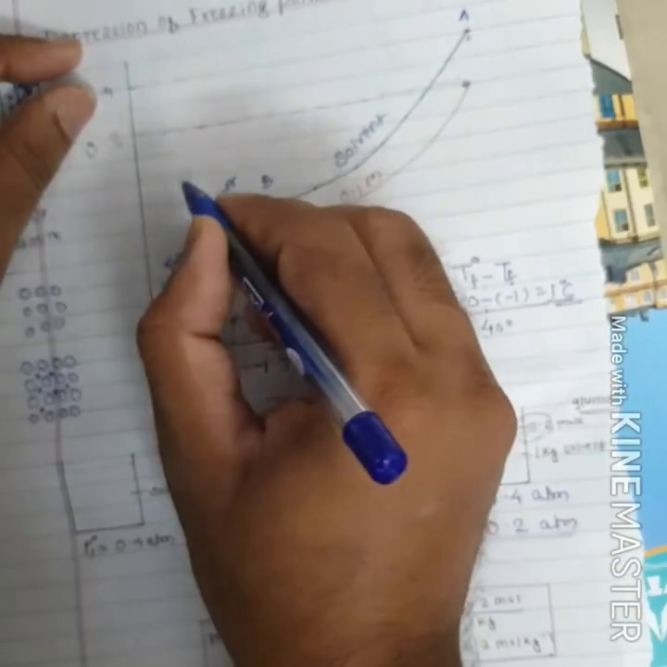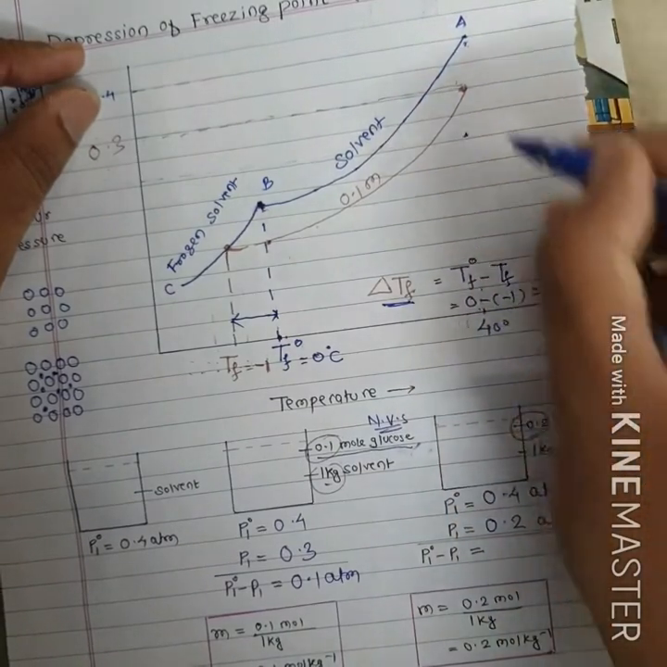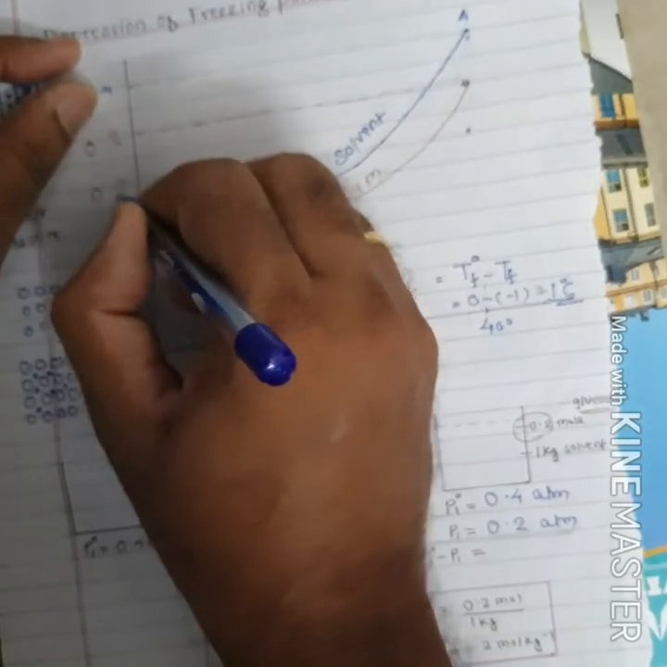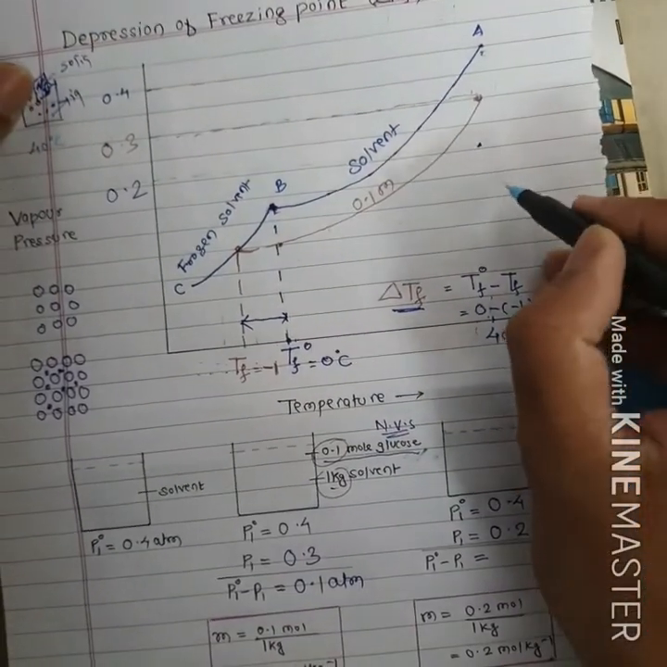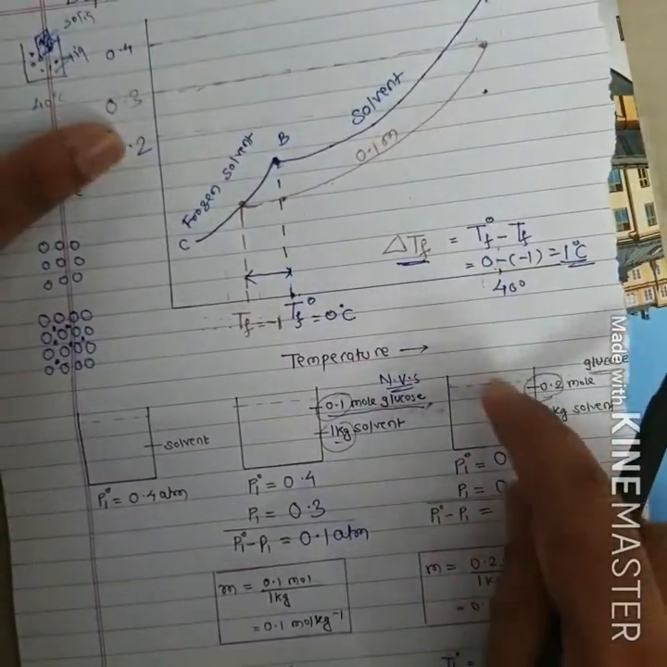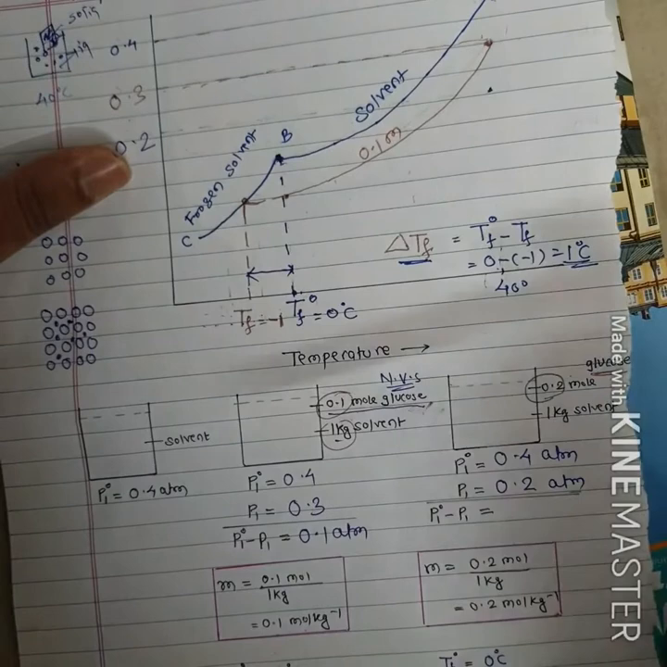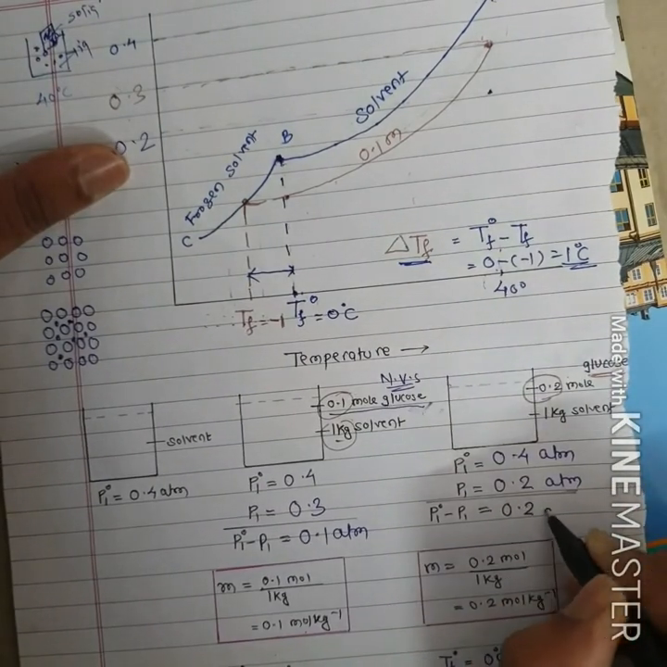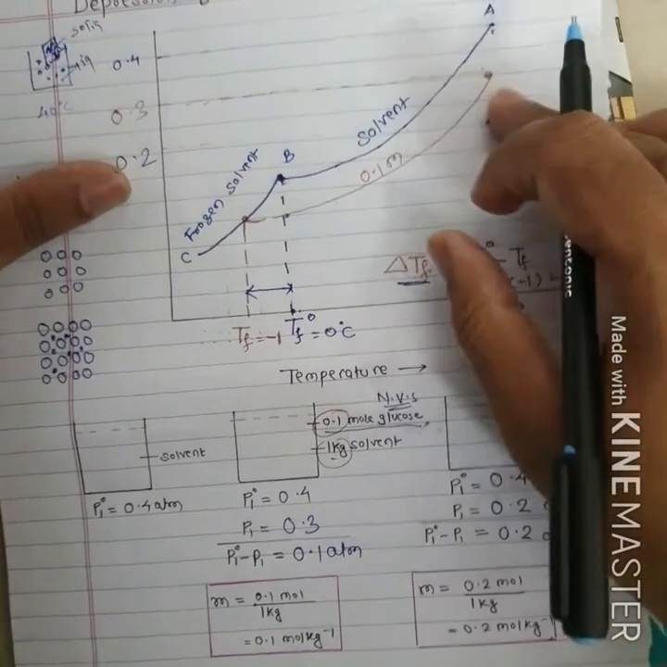So vapor pressure of 0.2 molar solution at 40 degrees Celsius will be 0.2 atmosphere. So class, that point will be somewhere here. Temperature is 40 degrees, but vapor pressure of 0.2 molar solution is 0.2 atmosphere. Here you can see the lowering of vapor pressure is 0.2 atmosphere. And suppose we keep this beaker in the refrigerator.